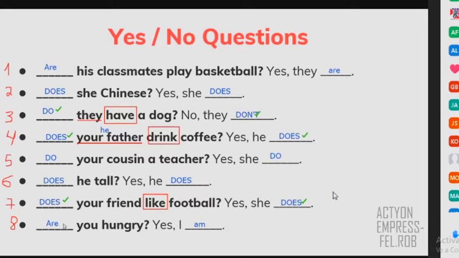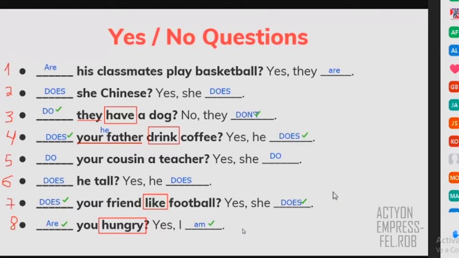And number 8 is correct too, right? Very good. So are you hungry? So why in this case are we using the verb to be? Because we don't have a verb. We have this word, hungry. Hungry is not a verb, it's an adjective, like to eat. You want to eat. You feel hungry. So in that case, it's correct to use the verb to be. And when you answer with the verb to be, it is correct to use it with I, right? So all of these are correct.